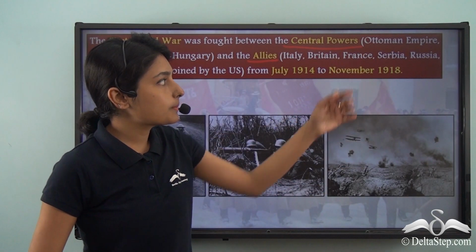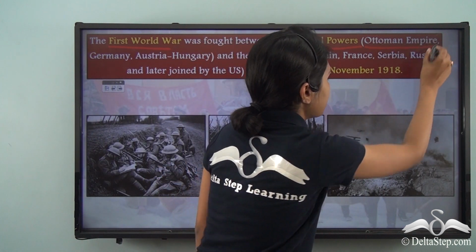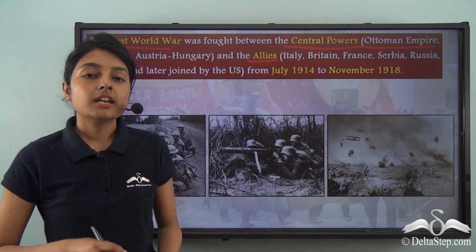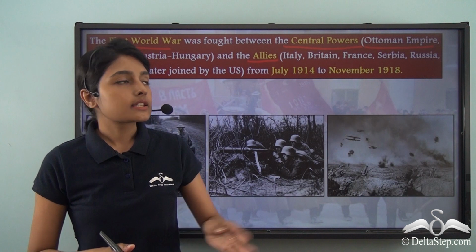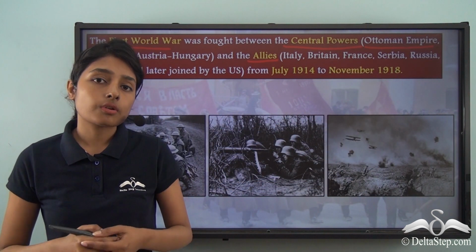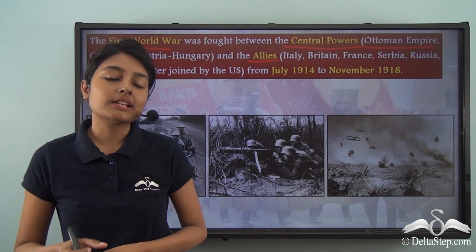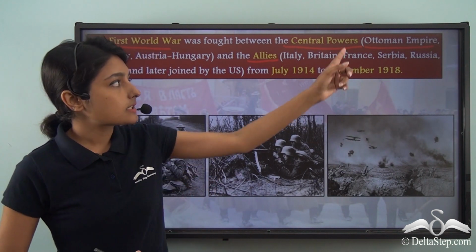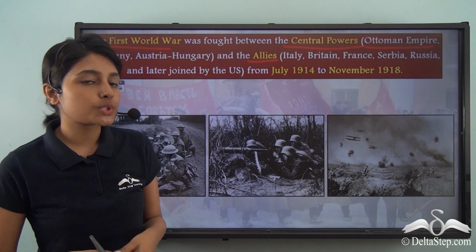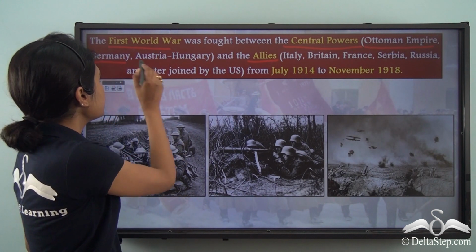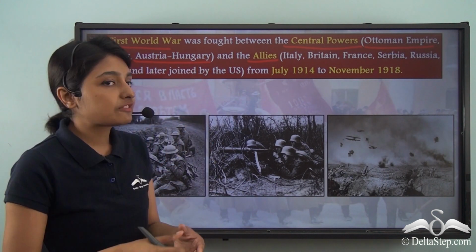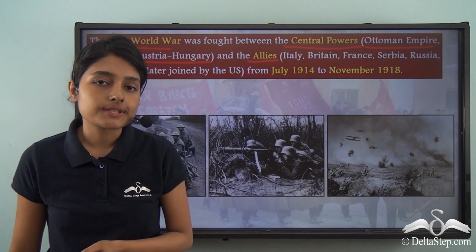Now, the Ottoman Empire entered the war in November 1914, and this Ottoman Empire spanned across several parts of Europe, Asia as well as Africa. And the Ottoman Empire's entry into this war with Germany and Austria-Hungary gave birth to the Central Powers.